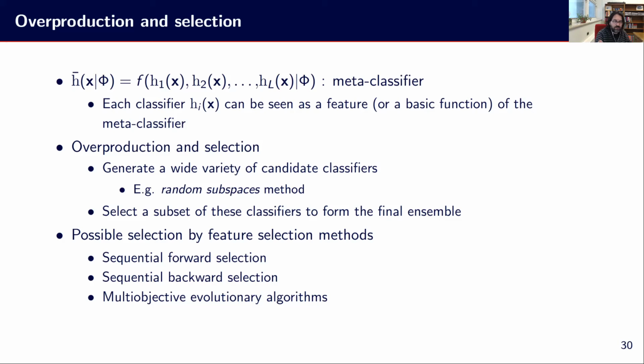So many approaches are possible, like sequential forward selection and sequential backward selection, which will be explained next week. And we also have things like multi-objective evolutionary algorithms that can be used, because they are particularly fit to these kinds of combinatorial optimization problems, where we want to pick a subset of something according to possibly several objectives, like here, to maximize accuracy while minimizing the number of members used.